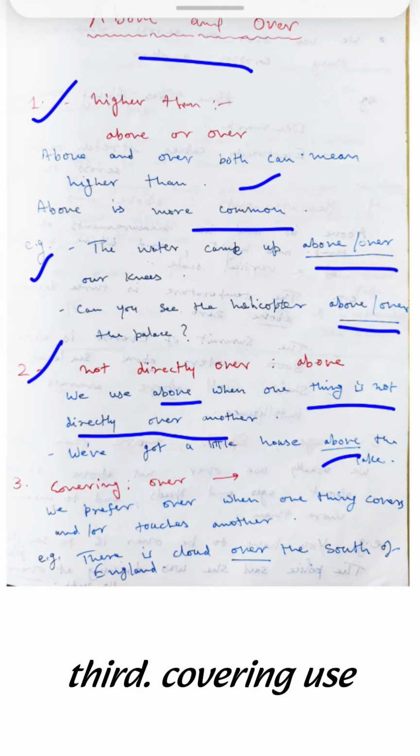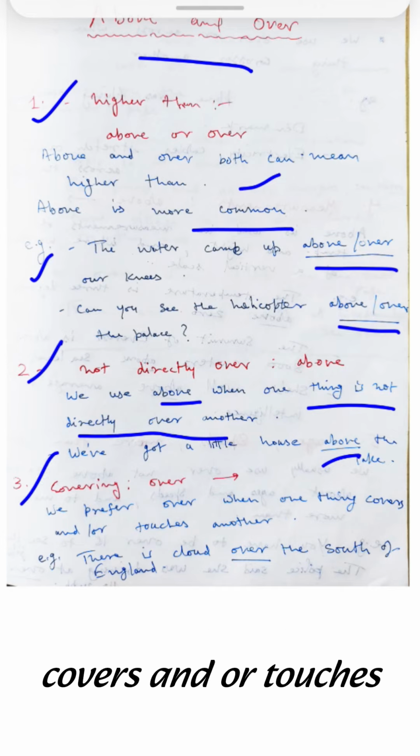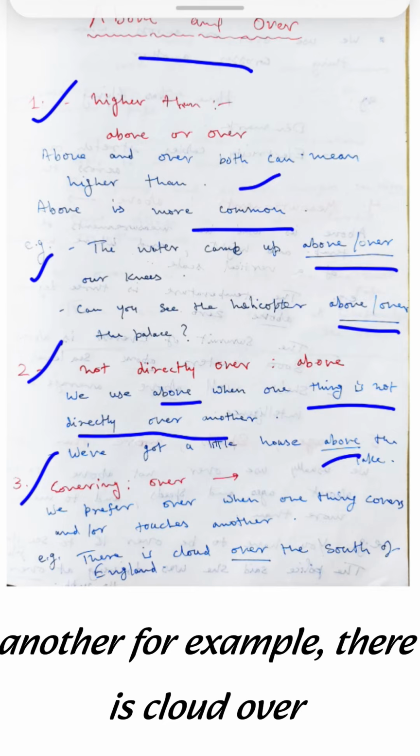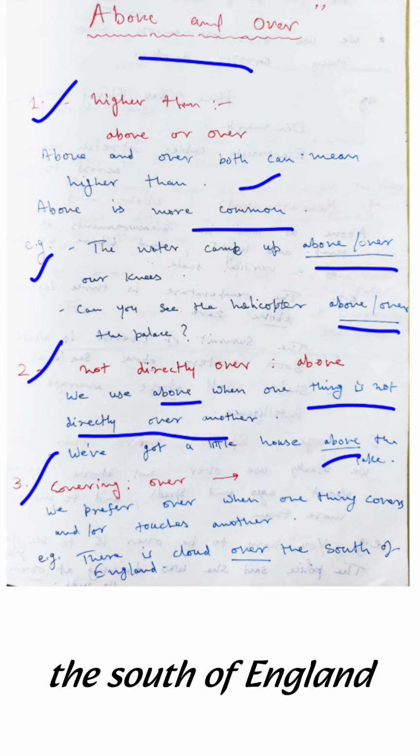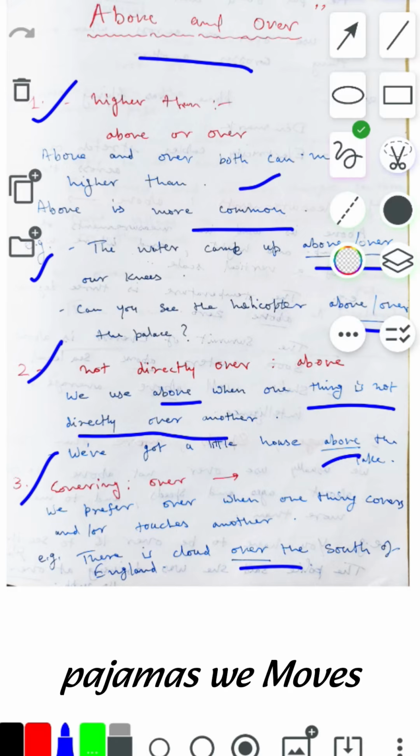Third, covering. Use over. We prefer over when one thing covers and or touches another. For example, there is cloud over the south of England. He put on a coat over his pajamas.